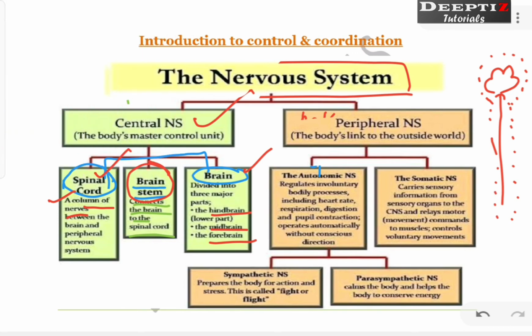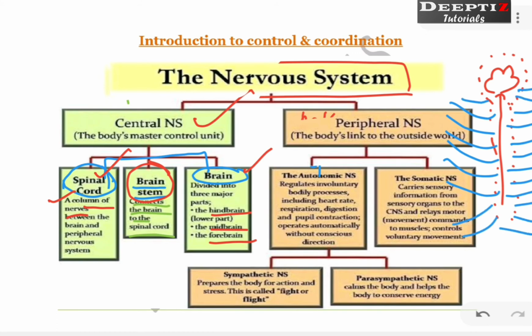Now all those nerves which arise from here need to connect this part to various parts of the body, right? All these nerves which are connected from the brain as well as the spinal cord, we call the peripheral nervous system. So we say that it is the body's link to the outside world.